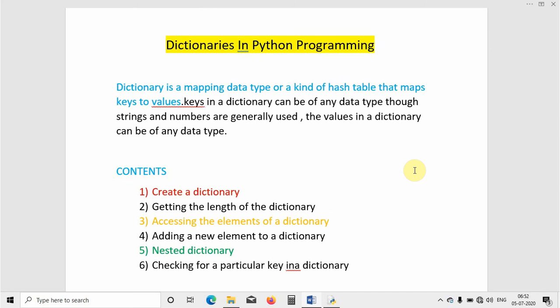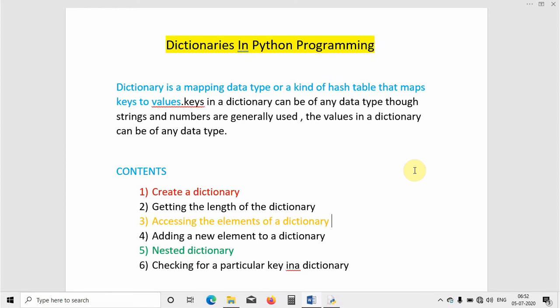So coming to today's topic, that is dictionaries. We'll see what is meant by dictionary, and as you can see in the contents here, we'll see different types of functions which can be performed on dictionaries. That is basically how to create a dictionary, then how to get the length of a dictionary, how to access the different types of elements in a dictionary, and then how I can add new elements to a dictionary.